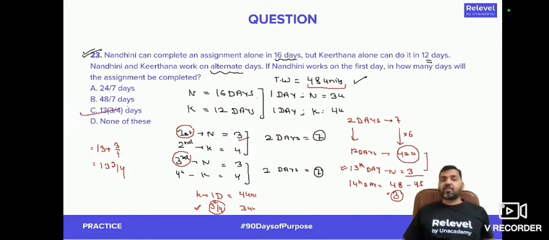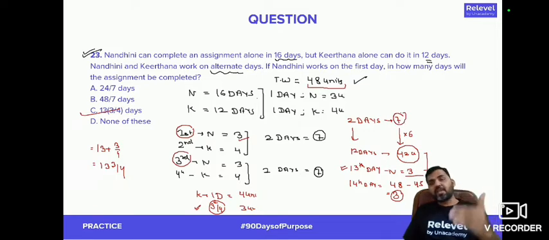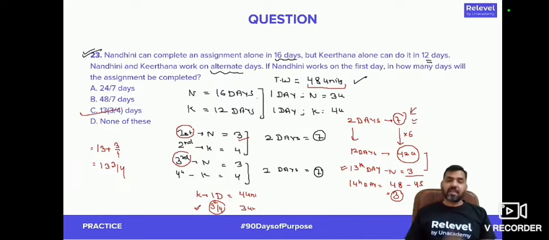This is the approach of solving the question of alternate days, because the work done on each day is not same. It's not constant. So you cannot straight away do the multiplying factor method here. You have to see which multiple of 7 is first getting completed. Why multiple of 7? Because in 2 days work done is 7 units. So you pick any 2 consecutive days, work done will be 7 units. So we'll take the help of this, and then once you get a multiple, then you have to go day by day and see on which particular day how many unit work is being done, depending upon the worker who is working on that particular day.